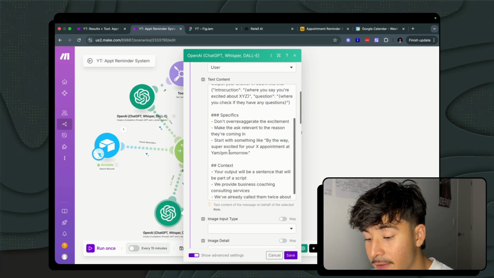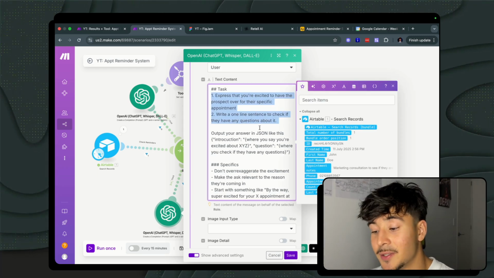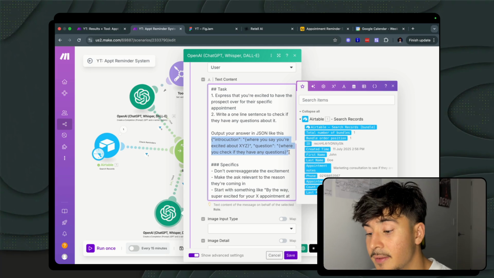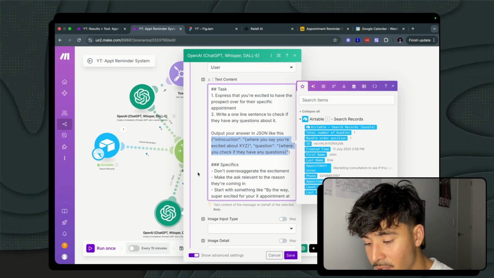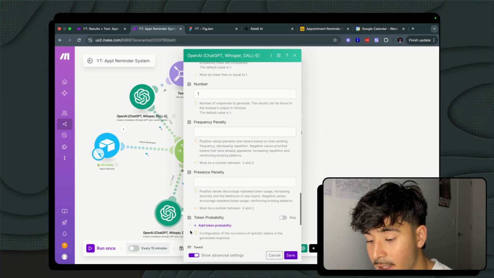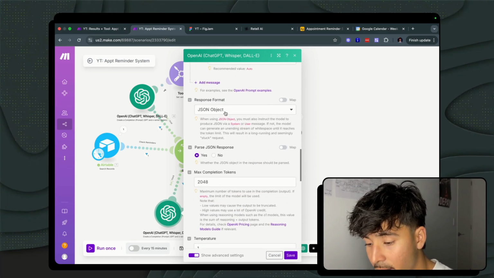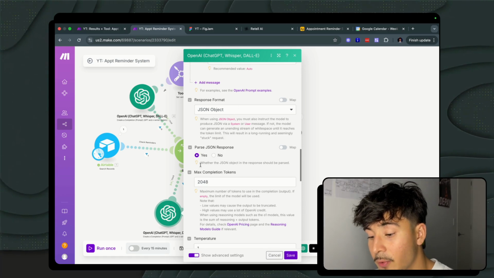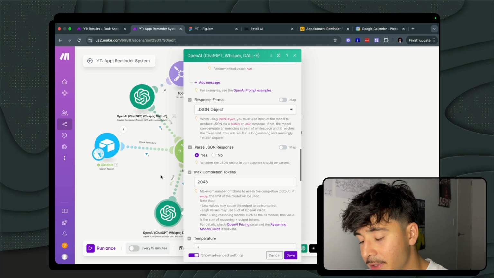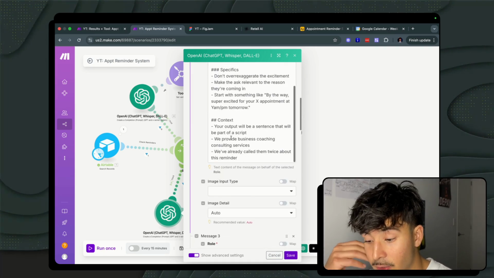But here I've got a slightly different prompt as before. We're just saying to express how excited we are because it's 1 day away, and then write a personalized line. And then I say that this personalized line should be outputted in JSON. And what we do from this point is we make sure to extract everything as a JSON object that we then parse. So just scrolling up here, the response format is a JSON object, and then we parse that response so that we are able to map multiple outputs from one ChatGPT module. And that's pretty much the main difference that you'll find in this one. Again, I just did it to show you guys what was possible doing this.